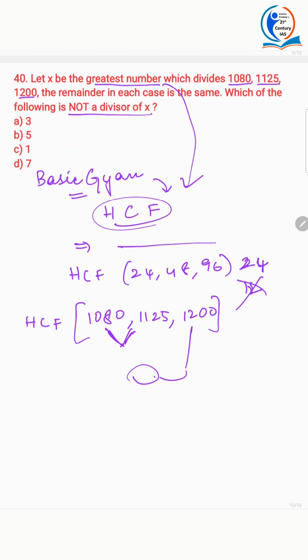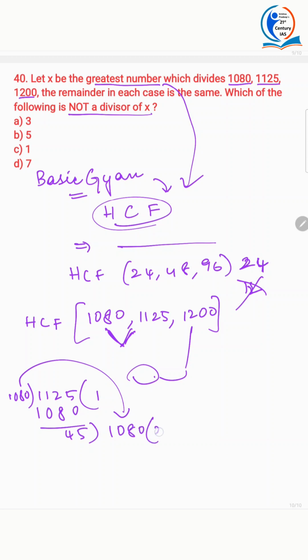So, first we will find out the HCF of 1125 and 1080. 1080 ones are 1080, 45 ones are 45, and again you have to write it here 1080, and 2s are 90, then 4s are 280. So the HCF of this number and this number is 45.